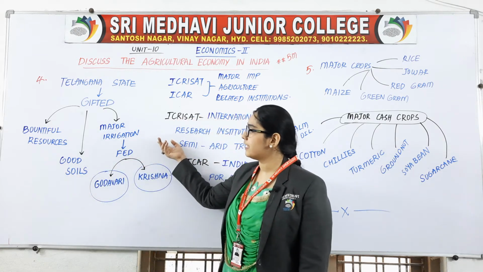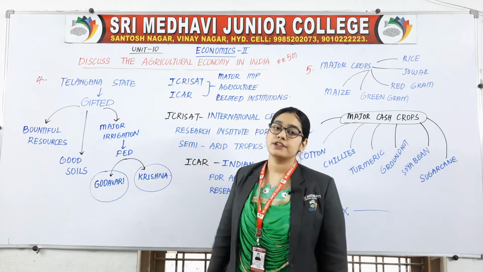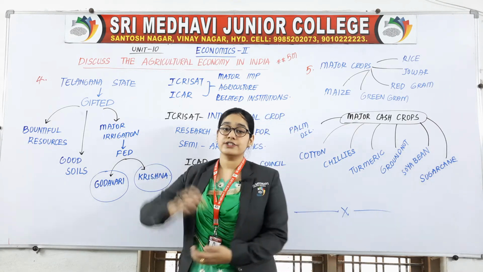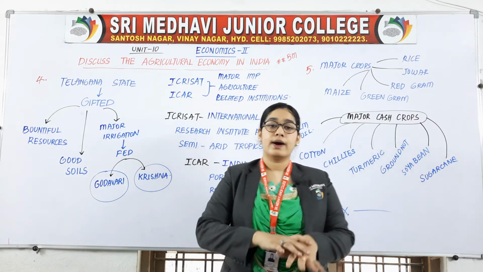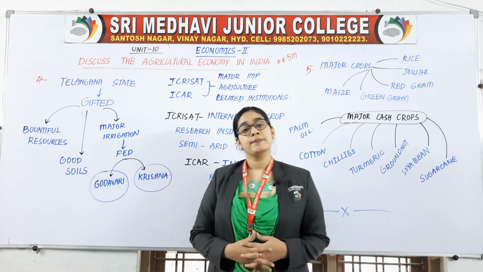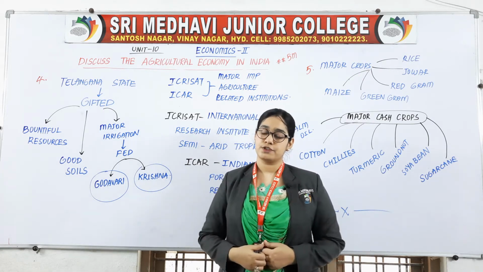The major irrigation is fed from the Godavari and Krishna rivers. As I said, while growing crops in agricultural fields we require water. That is nothing but irrigation facility.